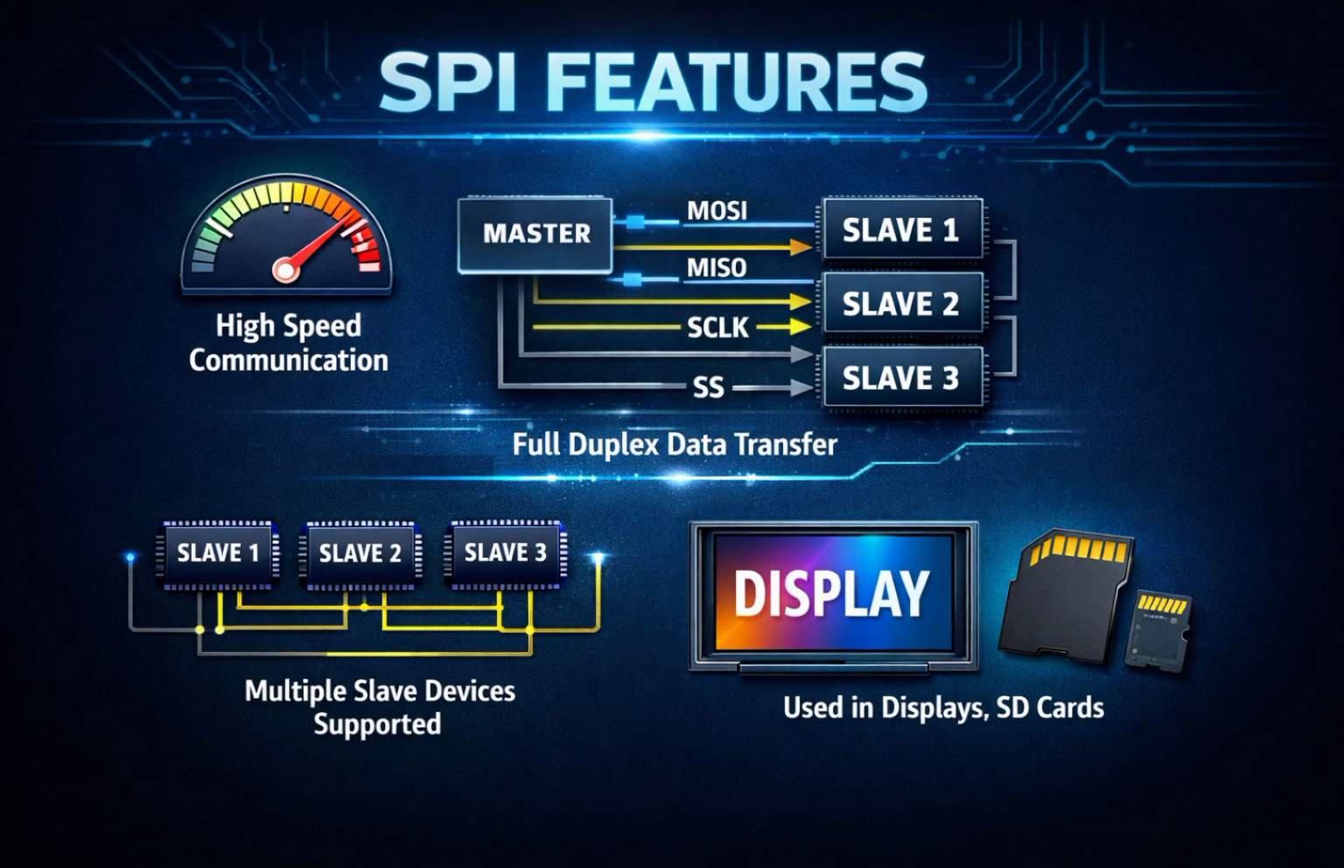SPI features. Some key features of SPI are high-speed communication, full duplex data transfer, and support for multiple slave devices. It is commonly used in displays and SD cards. It is faster than many other protocols.